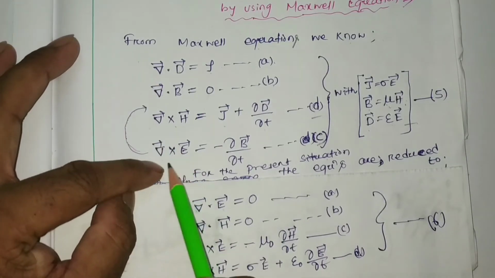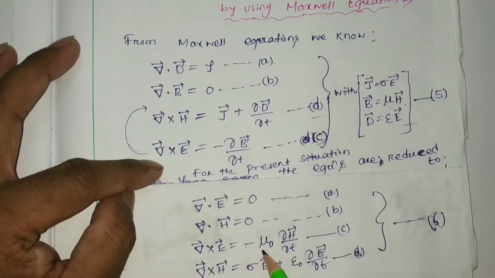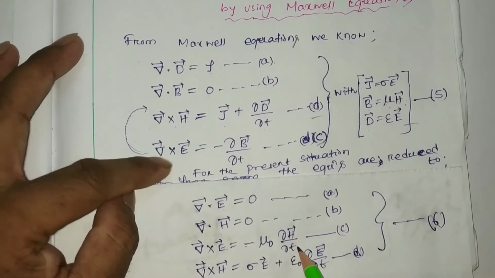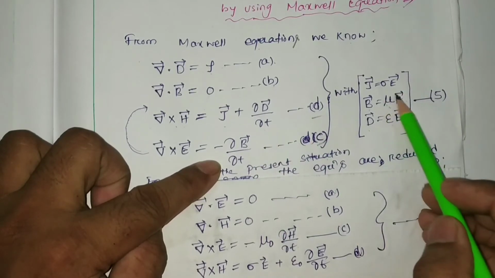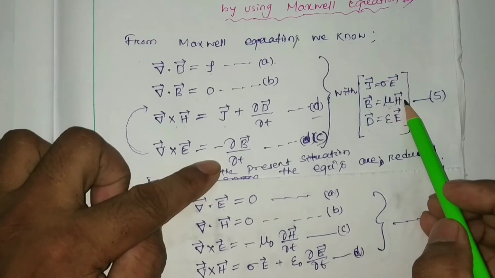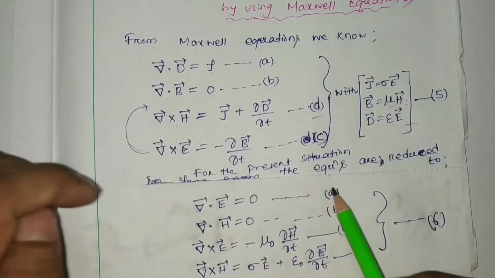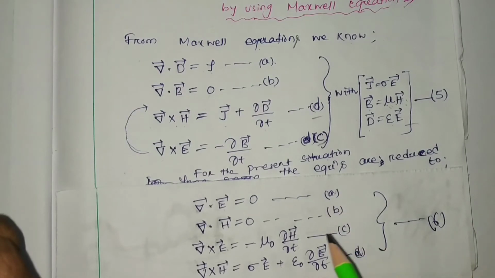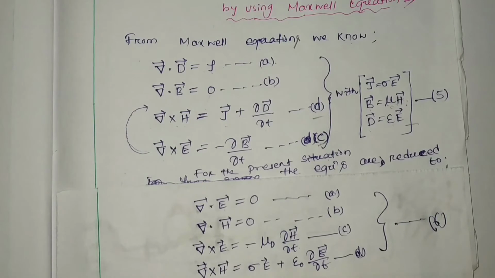And del cross E will be equal to minus mu 0 del H by del t. Here you can see that instead of B we have to use mu H, but here it is mu 0 H. That means for the present situation, ionized gas, why is it mu 0? Why is relative permeability not considered?